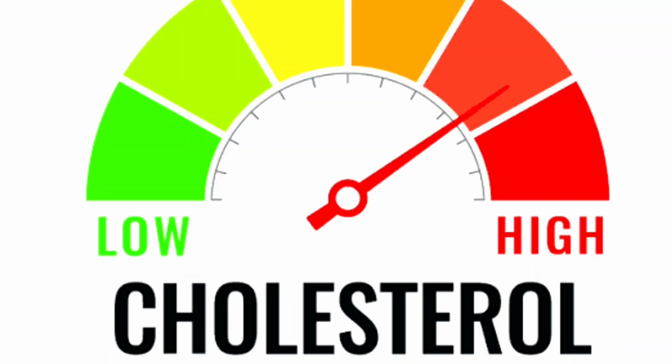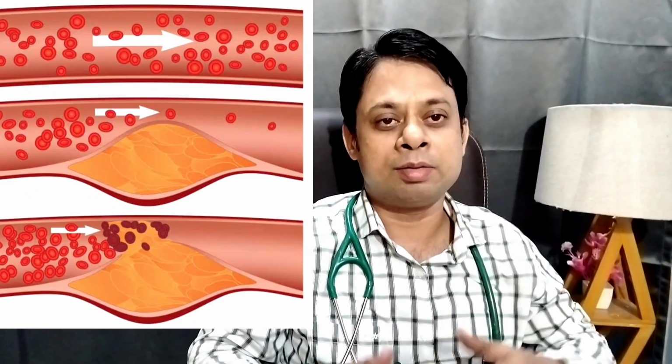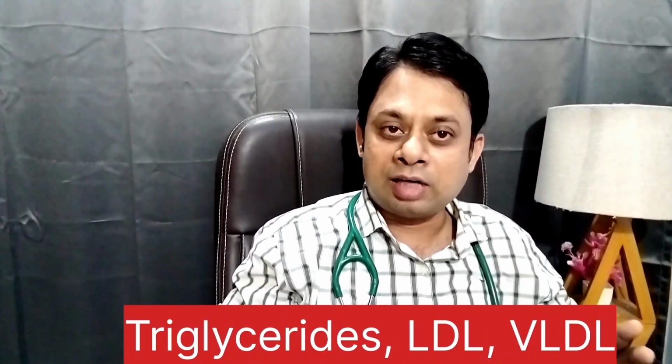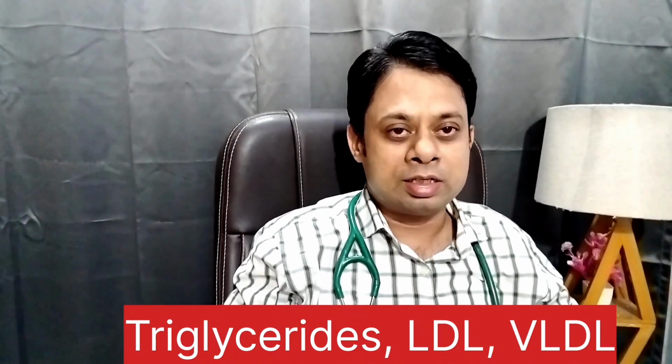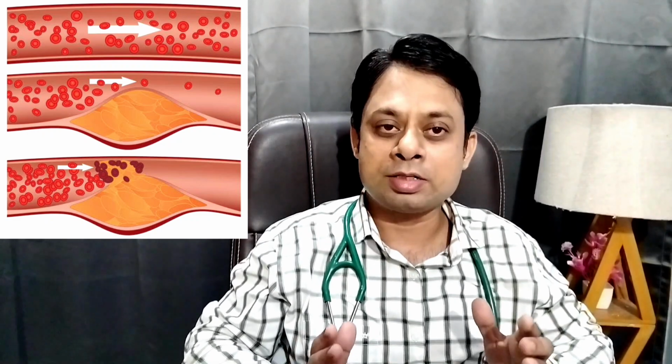Next is hypercholesterolemia or high cholesterol. When there is obesity, obviously there will be high cholesterol because obesity leads to deposition of lipids or fats inside our body, and these fats get deposited, leading to high cholesterol. Among those bad cholesterol, LDL, VLDL, and triglycerides are the main culprits. That means they get deposited inside the vessels and block those vessels. As you can see in this picture, the triglycerides and other cholesterol get deposited inside the major vessels, leading to compromise of the blood flow.